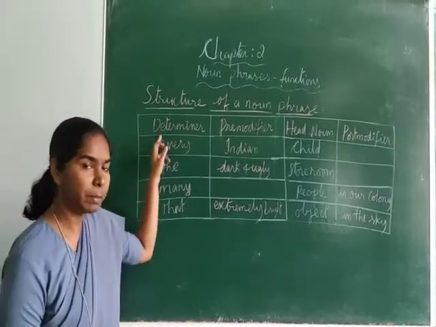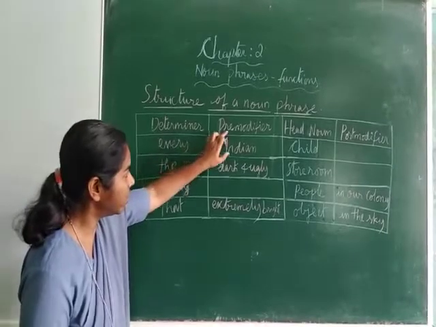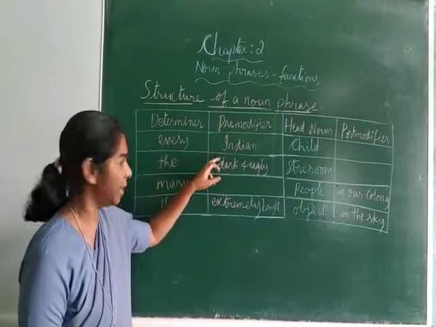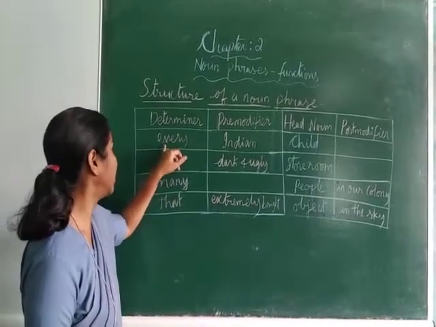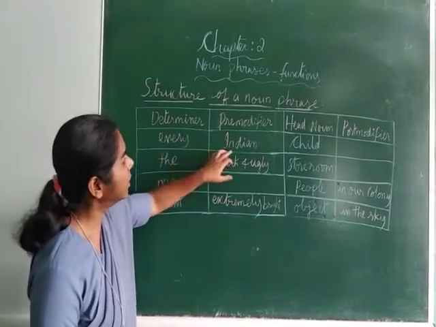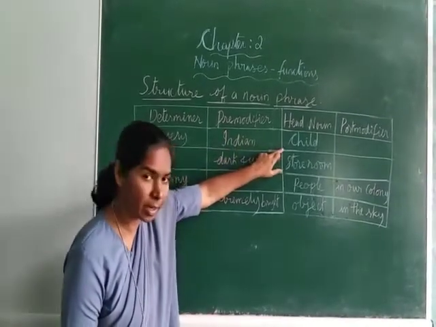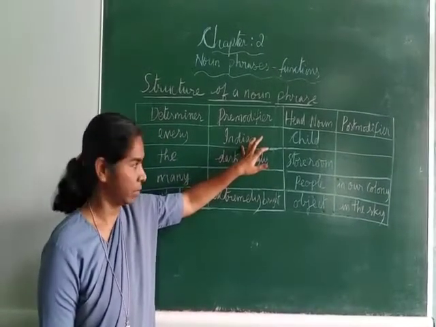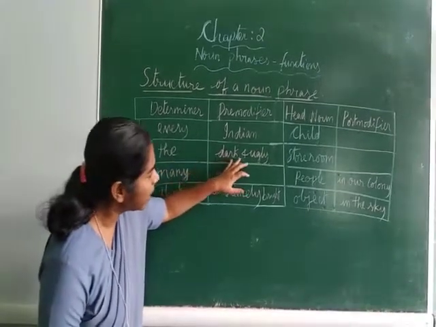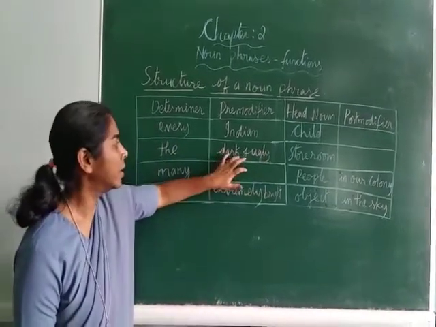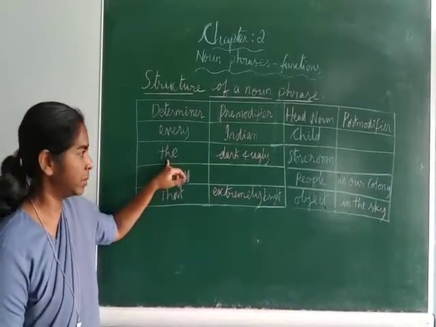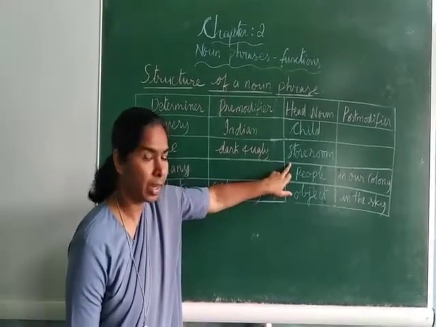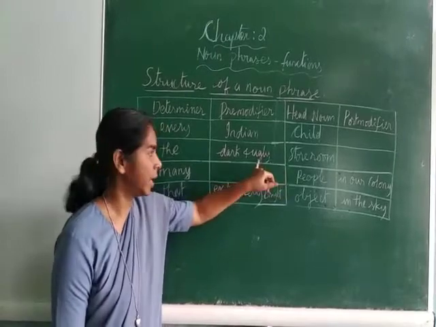Now first one is with the pre-modifiers. Determiner, pre-modifier, head noun. Here we have an example, every Indian child. Every is a determiner. Indian is a pre-modifier. Child is head noun. Indian is pre-modifier because it appears before the head noun. Second one, the dark and ugly storeroom. The is the determiner. Dark and ugly is the pre-modifier which is modifying the storeroom, that is the head noun, and it appears before the head noun.